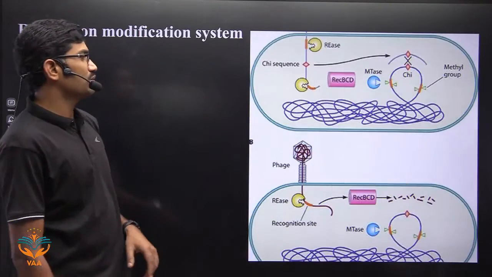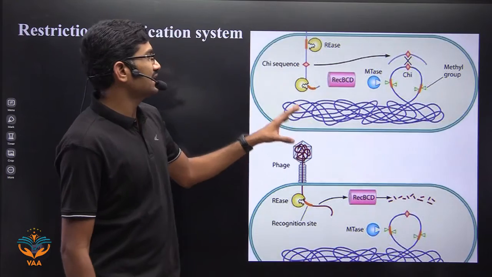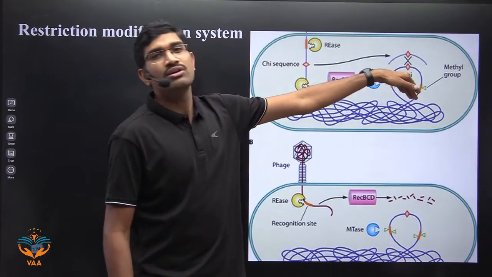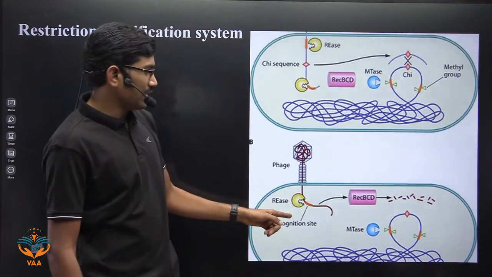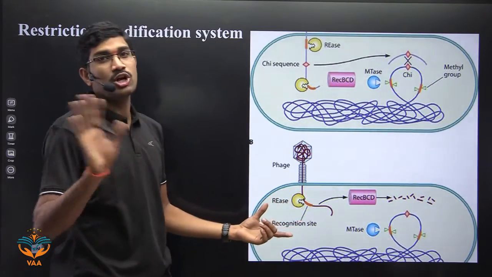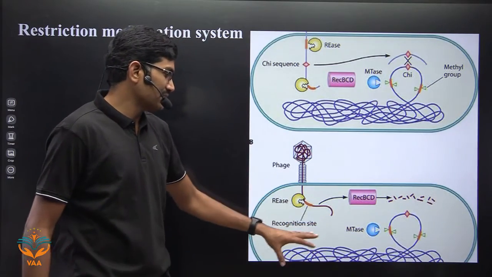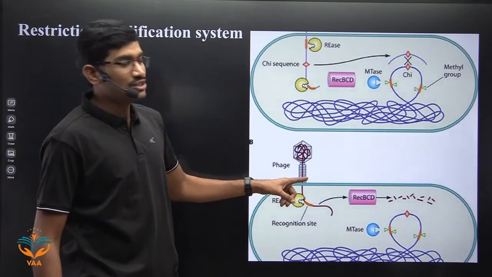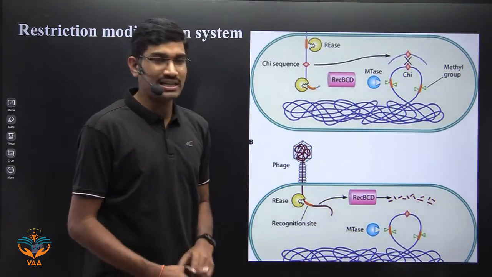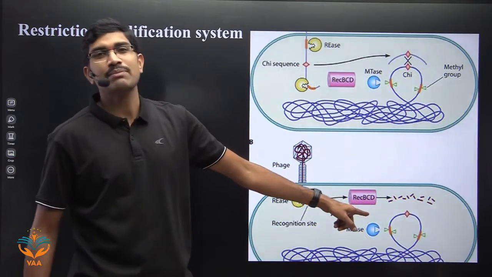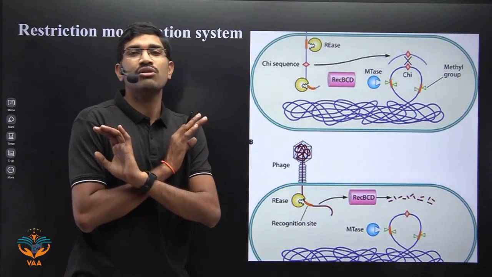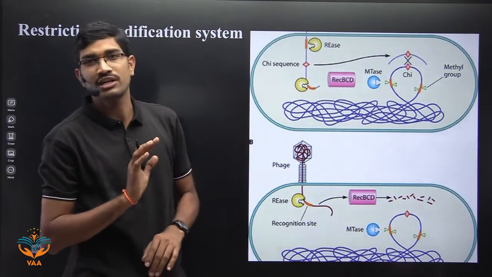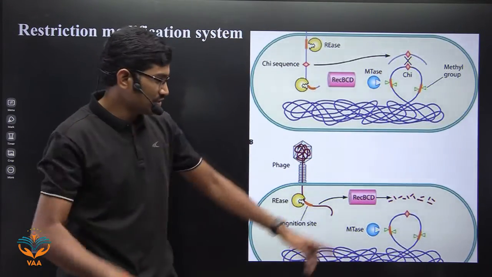So what is this restriction modification system diagram here? Generally, the viral DNA will come into the bacterium and then it will become part of the nucleoid. But here, some bacteria, please remember not all bacteria, have some enzymes that will recognize the viral DNA. So as soon as the viral DNA enters the bacteria, it is broken down into fragments or pieces. Because of this, viral growth or viral propagation will not occur, so it is restricted. Understood or not? So you need to understand the meaning of restriction.